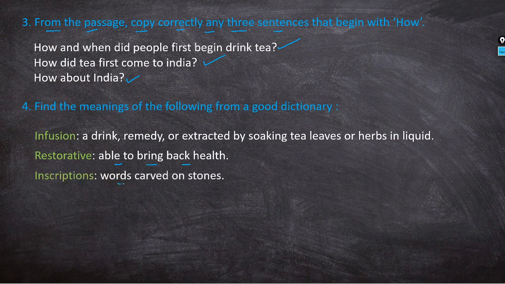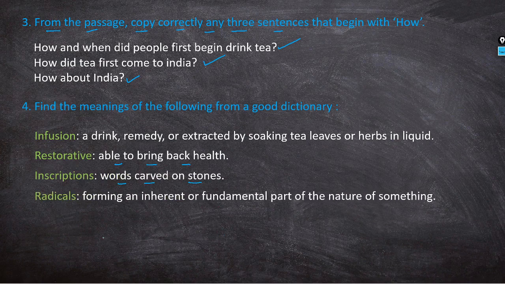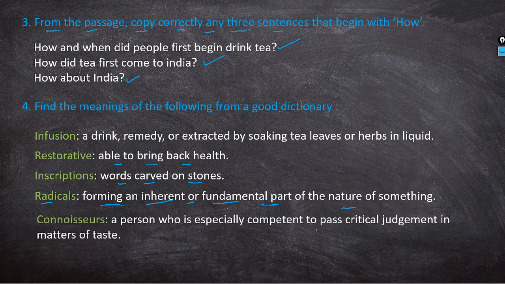Inscription means the words carved on the stone. Radical means forming an inherent or fundamental part of the nature of something. Connoisseur: a person who is especially competent to pass critical judgment in a matter of taste.